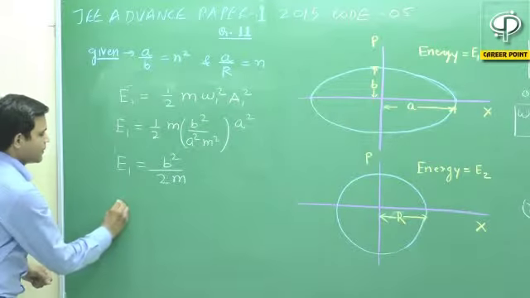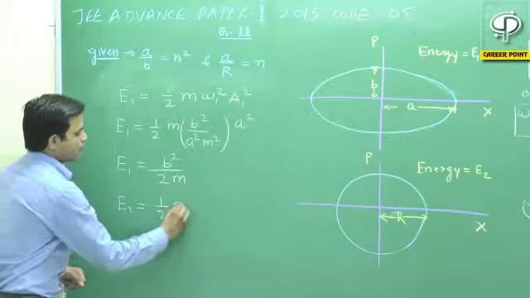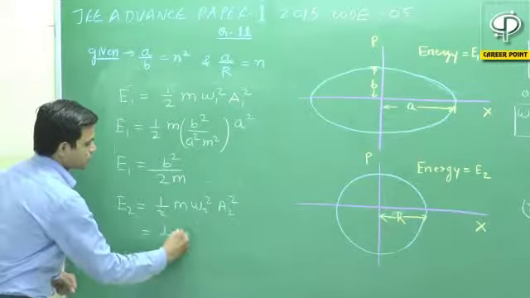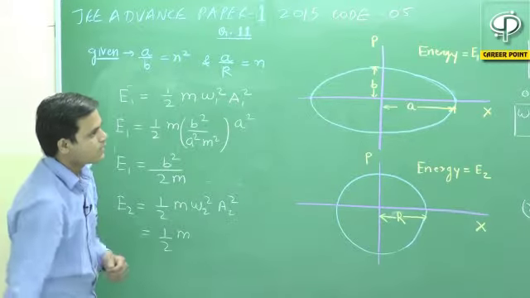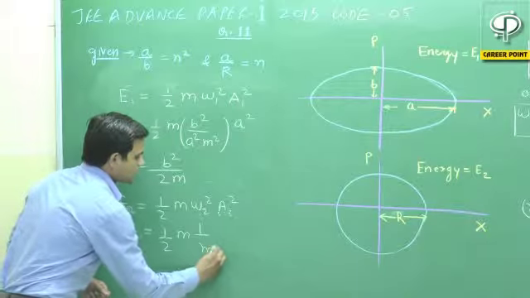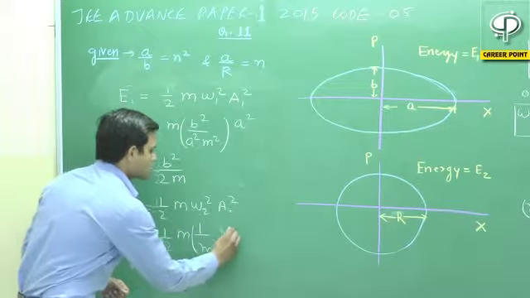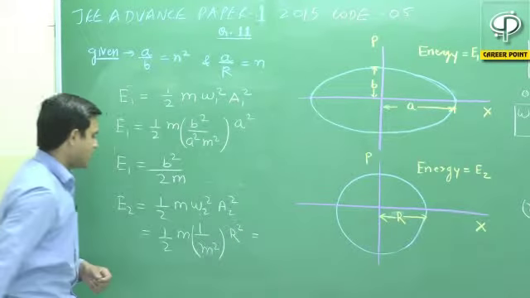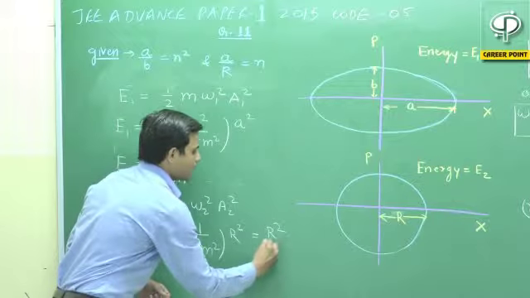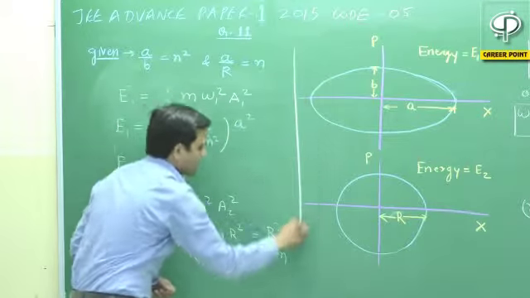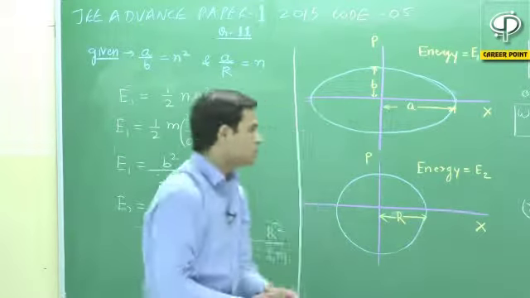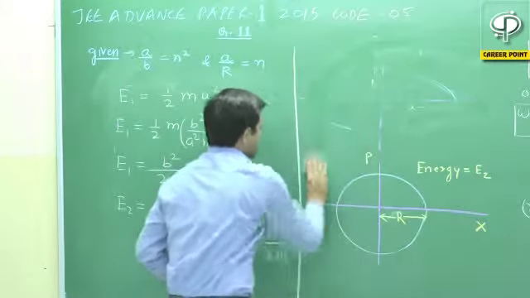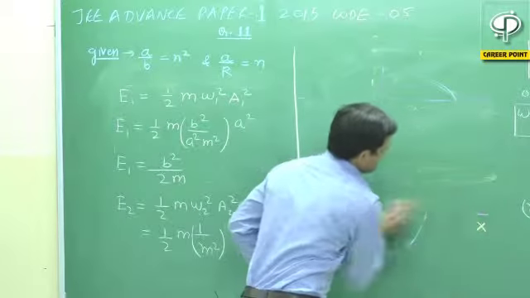The same way, the value of E2 is equal to half M omega 2 square A2 square. Omega 2 has been calculated as 1 by M, and the value of A2 is equal to R, so this will be R square. So I can write E2 as R square by 2M. So we have calculated the value of E1 and E2 also. Now we have to see the options, whether option A is correct or option D is correct.